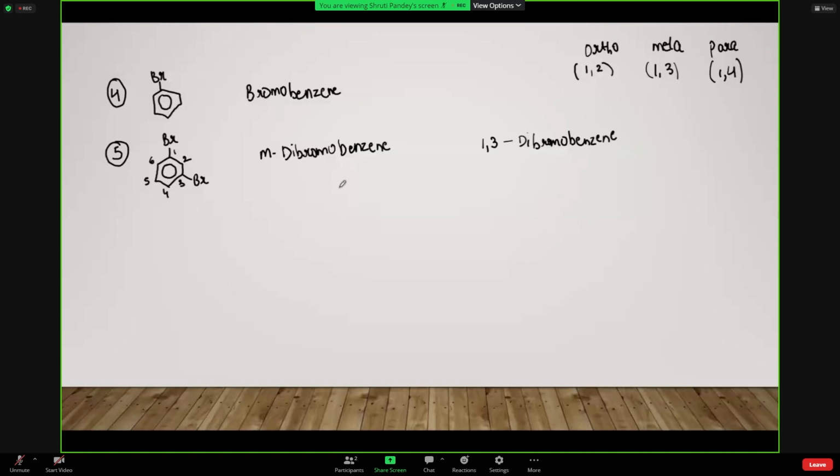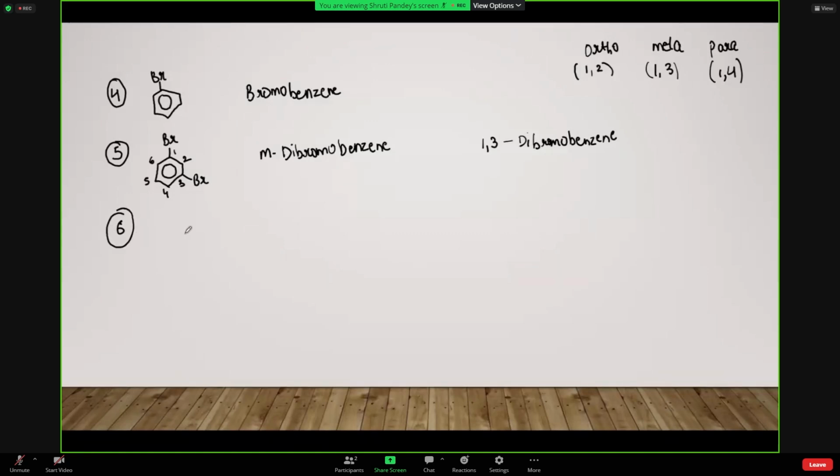IUPAC में this is one advantage is that we don't need to remember too much things because you just have to select the main chain, and if it's here it is simple because it is simply a benzene ring. So यहाँ पे आप लोग you just have to do the correct numbering and then write down everything that is attached to the correct places. So here it is bromine at 1 and 3, so you can simply write it in terms of numbers.